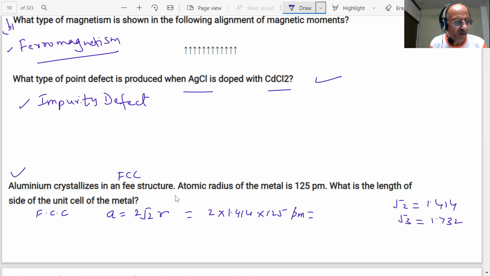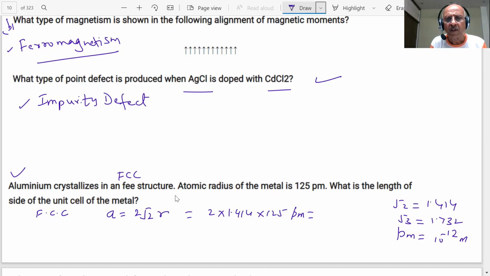With 125 picometer, what is the answer then? It is only a small calculation.